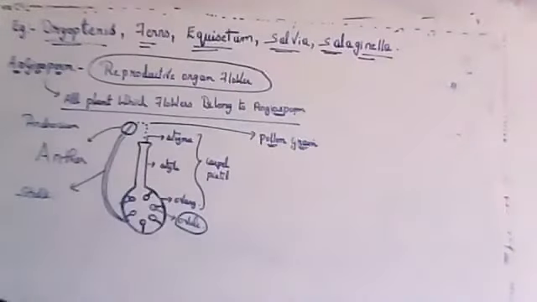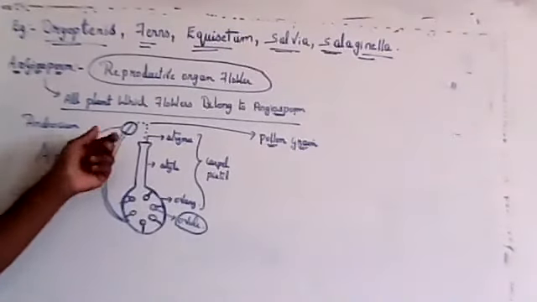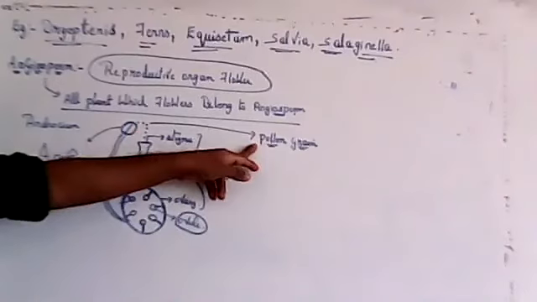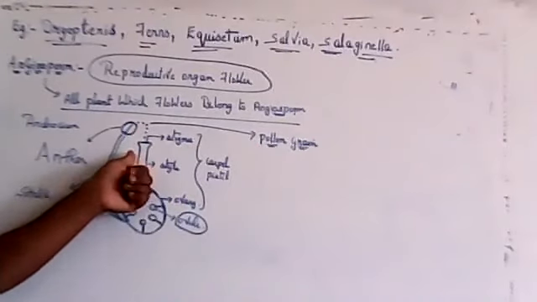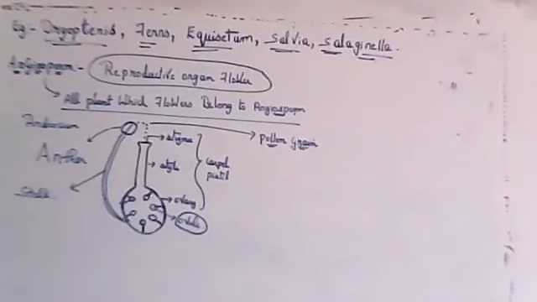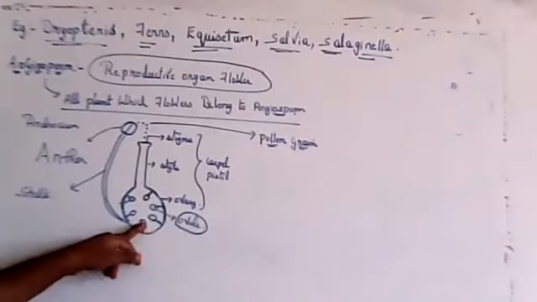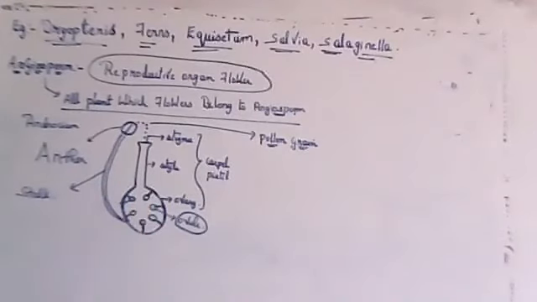Understood? Where is the location of the male gamete? It will be produced inside this anther. A powder-like substance will be present inside the anther, and that is called pollen grain. Then the female part is gynoecium, carpel, or pistil, which has three regions: stigma, style, ovary.